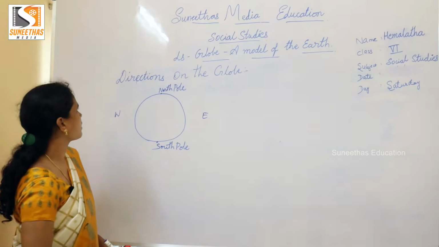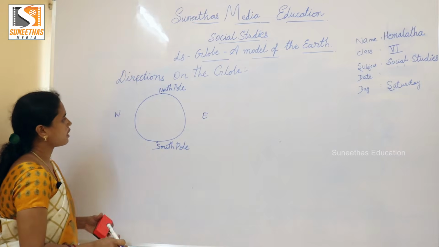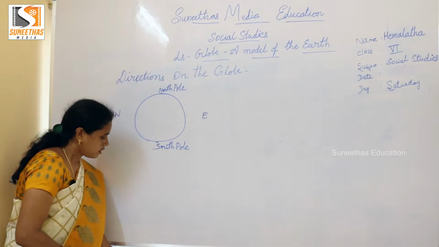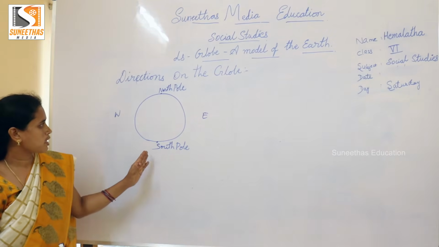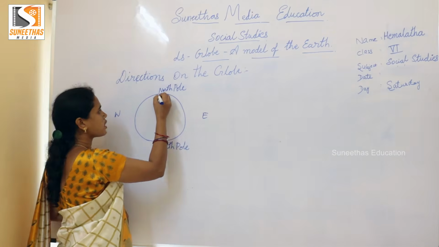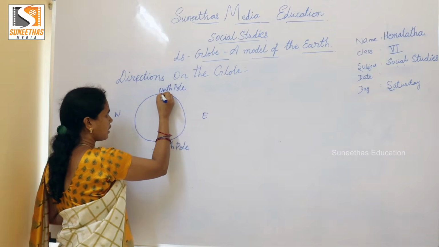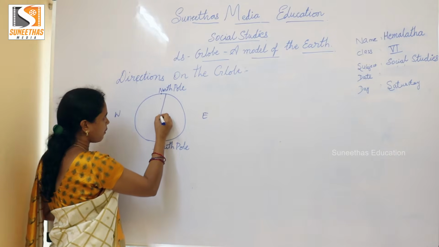And there is also a line which passes through the interior of the earth, which connects the north pole and south pole.